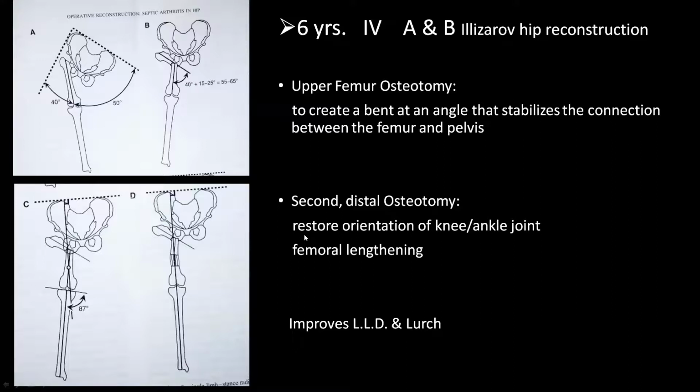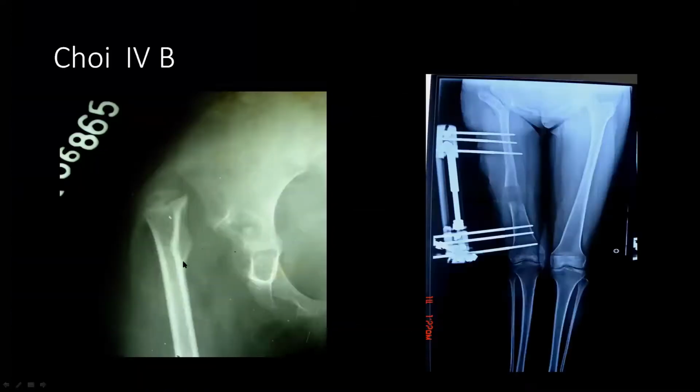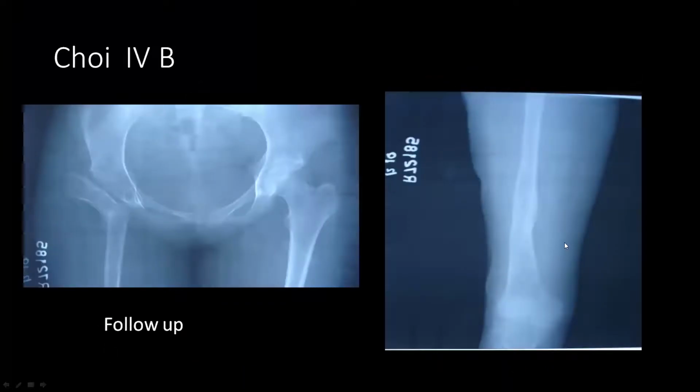The aim of the second osteotomy is to restore orientation of the knee and the ankle. And this osteotomy can also serve the purpose of femoral lengthening. So by this procedure, the limb length has improved and the lurch is decreased. As you can see, this was a patient having Choi type 4. A proximal femur osteotomy was done to achieve a support at the pelvis, and the second osteotomy was done to gain a normal alignment of the knee joint. And this is the follow-up.